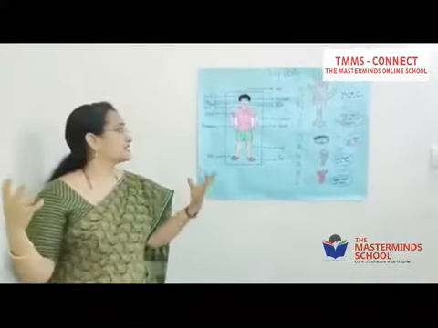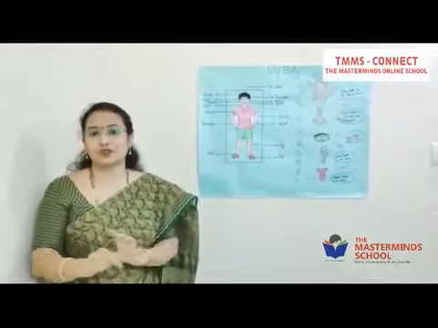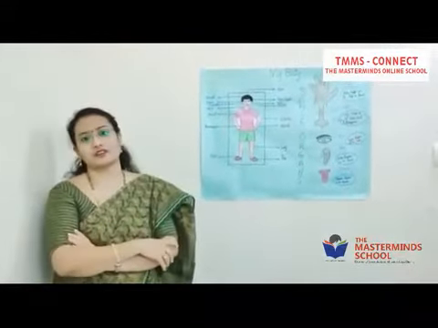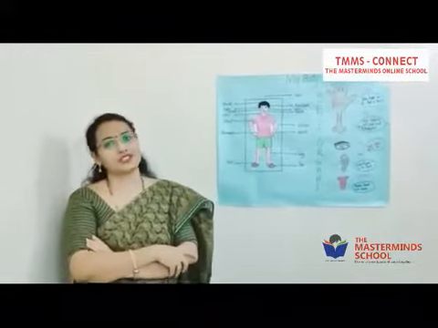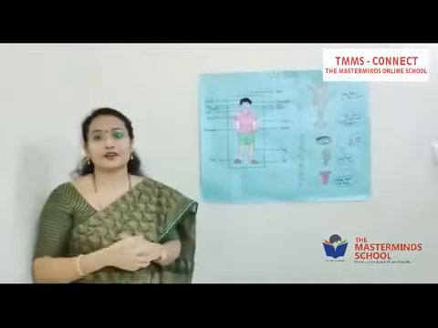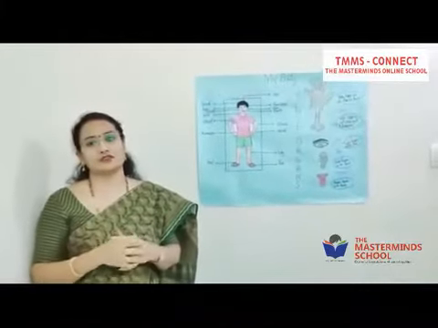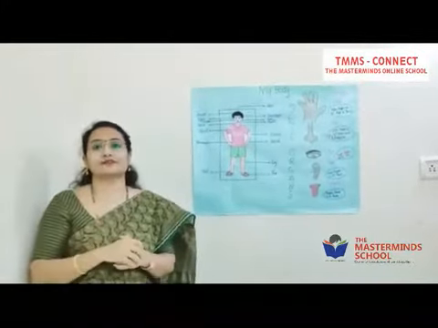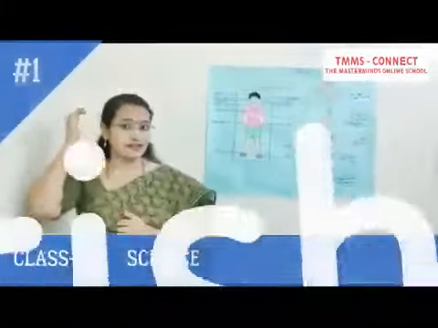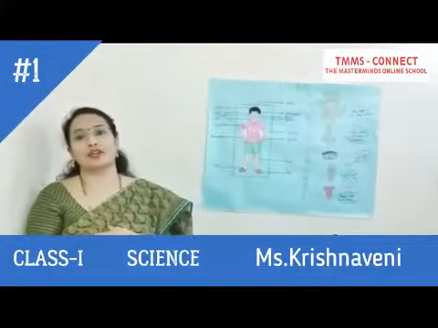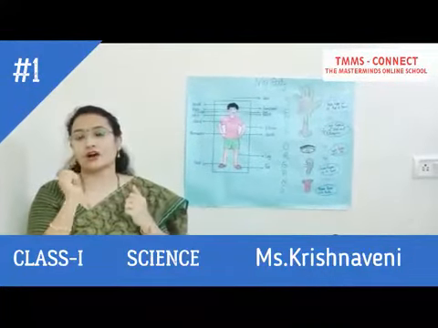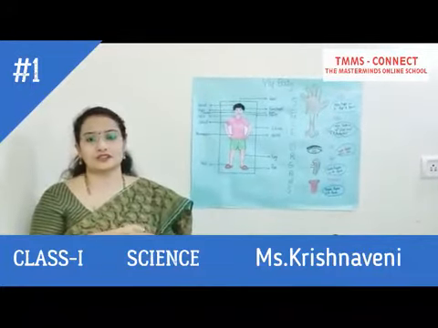Also, let us see how the hands are helpful for us. We have two hands, right? These two hands are helpful for us in doing all the work. Any work we can do with these hands, like drawing, writing, holding, keeping, all the works we will do with this hands only. And also we have head, like children, we have this head. How this head is helpful for us? Head is protecting the brain, which is internal in our body. In this head, two eyes are located, nose, mouth and also two ears.